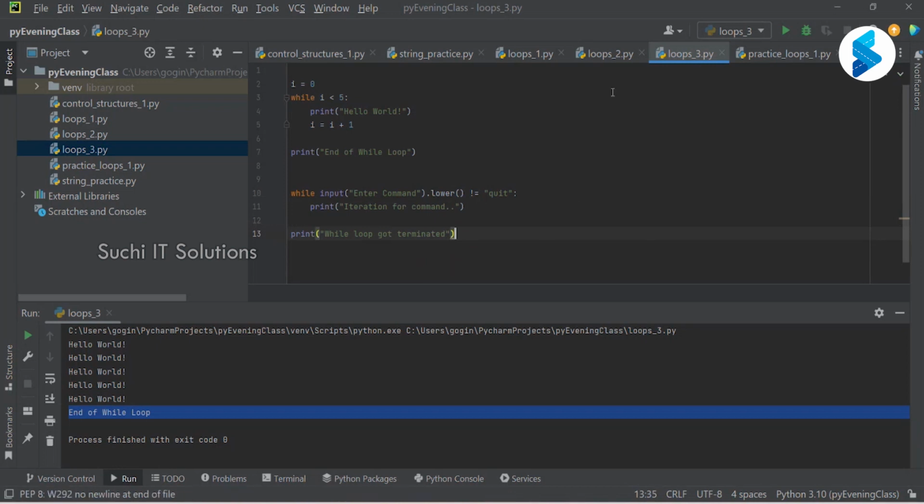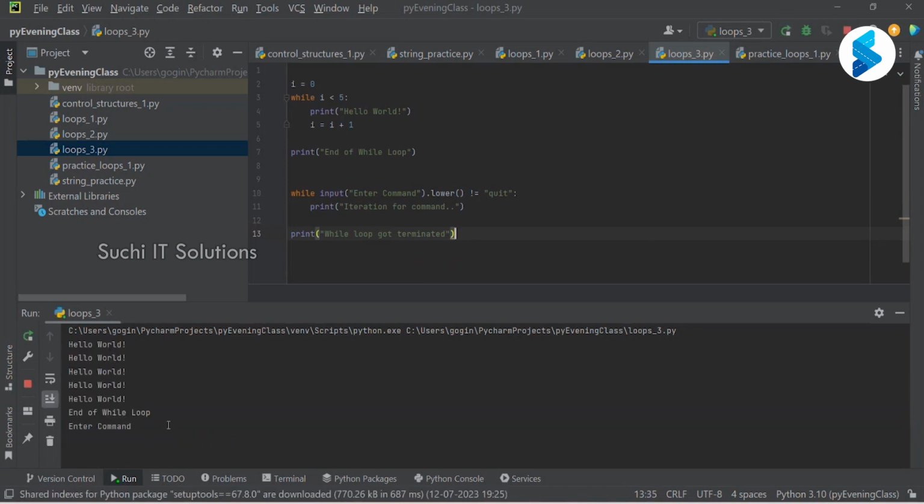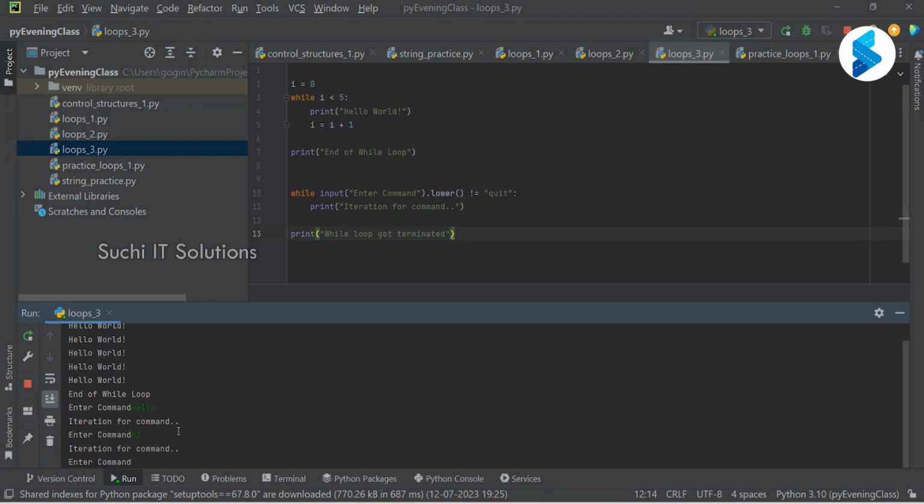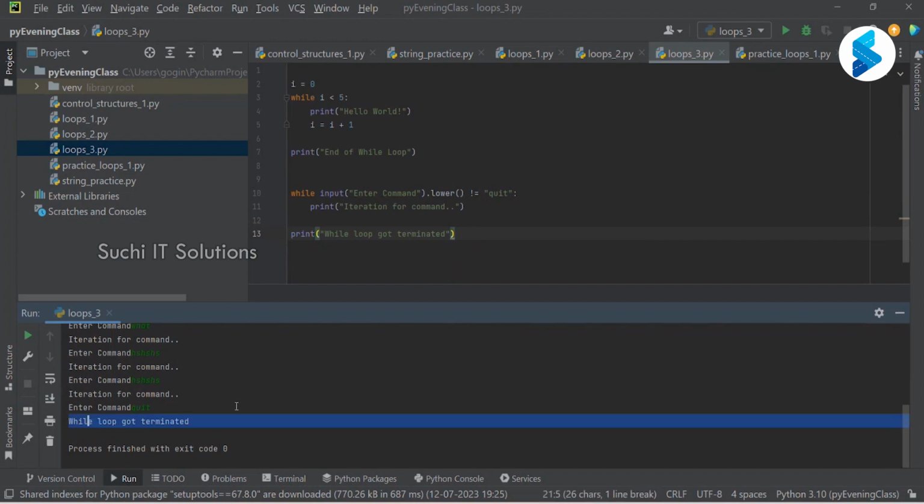Let us save it and run it again. Enter command: hello. It says iteration for command. Hi, iteration for command. Since it is not equal to quit, the condition is always true and it keeps continuing the loop. What happens if I enter quit? The moment it says quit, this condition becomes false and the loop gets terminated. Are we clear? Yes, sir.